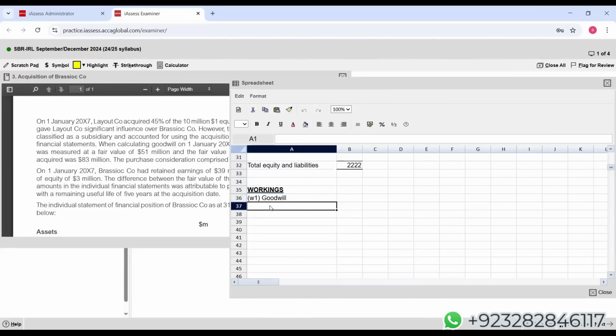Goodwill. Cost of investment, I'm just writing here, I think it was 35. Fair value of NCI, 51.